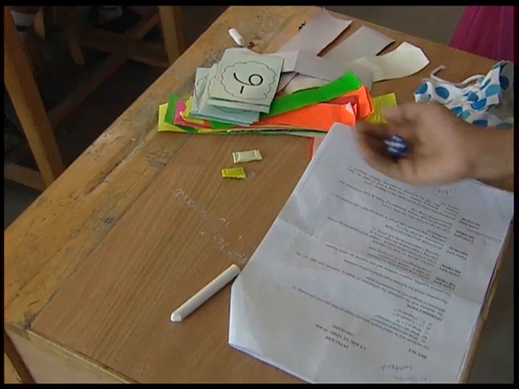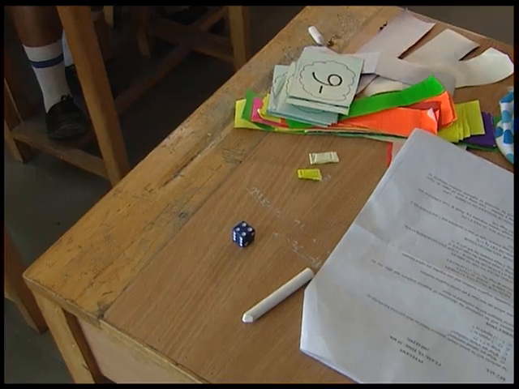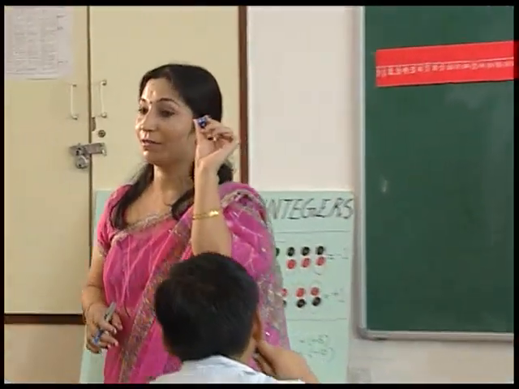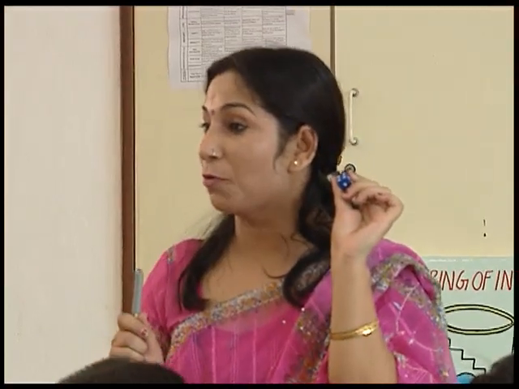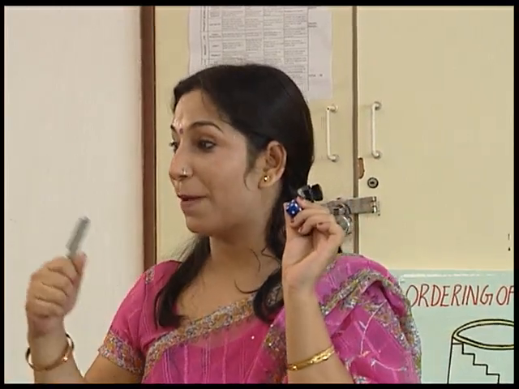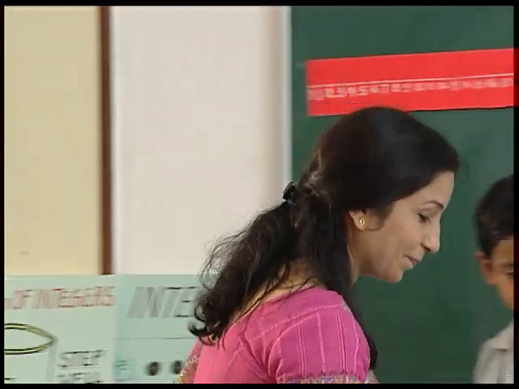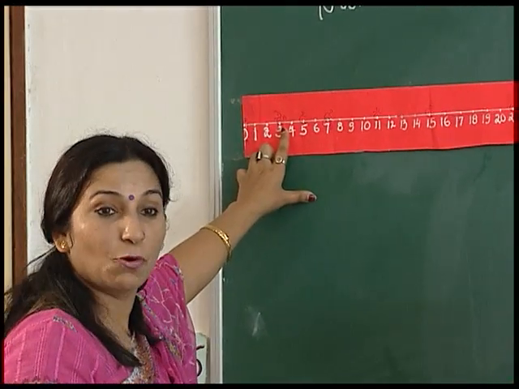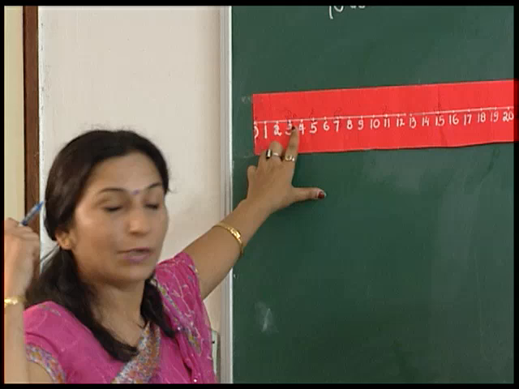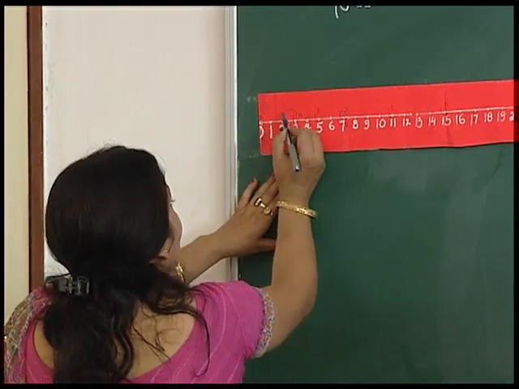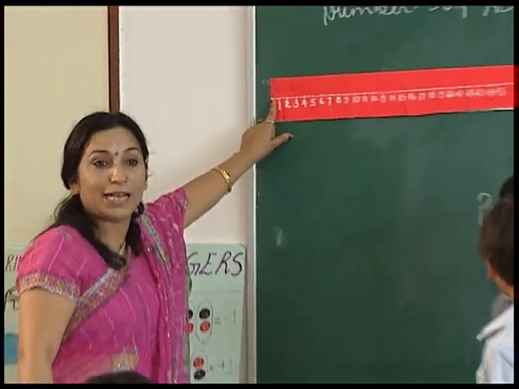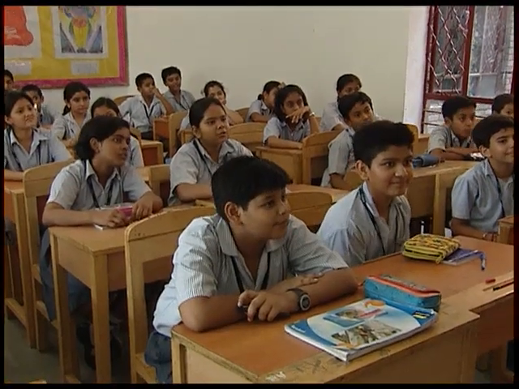Again blue. 4. Now Bharat has got 4 with the blue die. So he has to move 4 steps to the left, to the back. Let us see. So now Bharat is at 3rd place. He has to move 4 steps backward. So 1, 2, 3 and there is no 4. He is at 0. Can he be at 0?